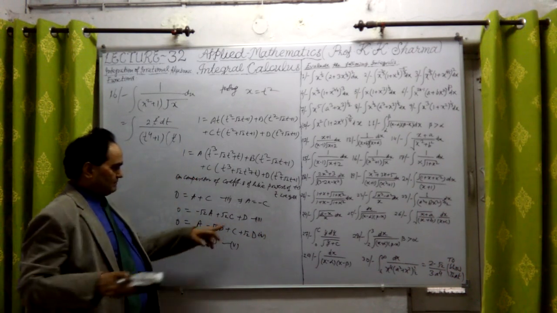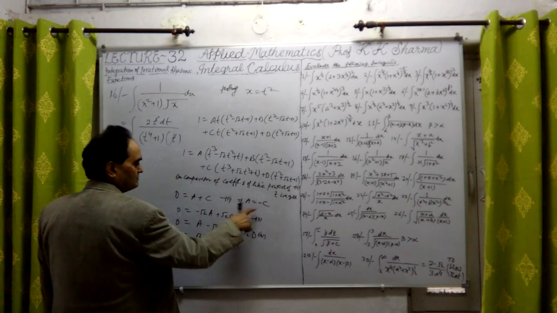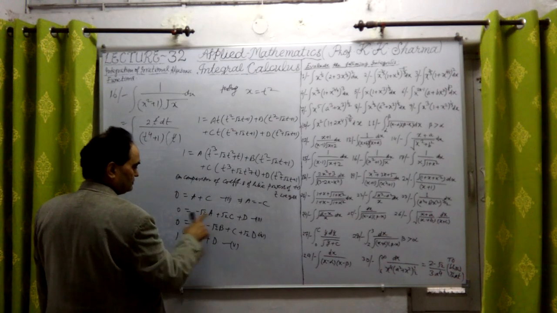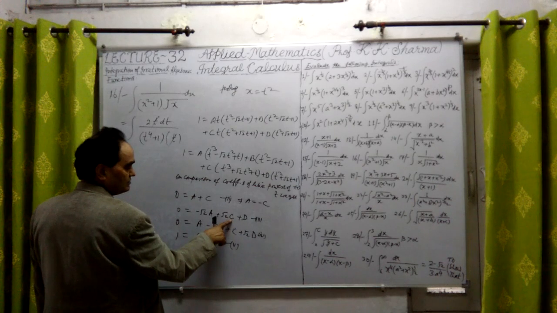Now the second equation implies a equal to minus c, and if I substitute it here, it will be minus a.